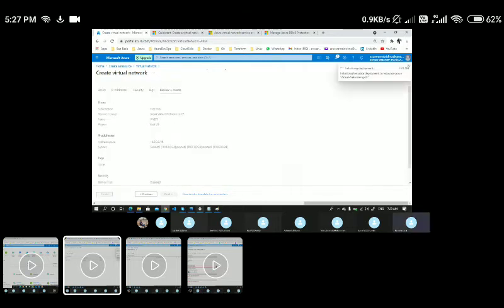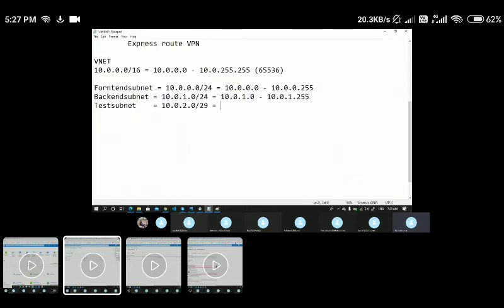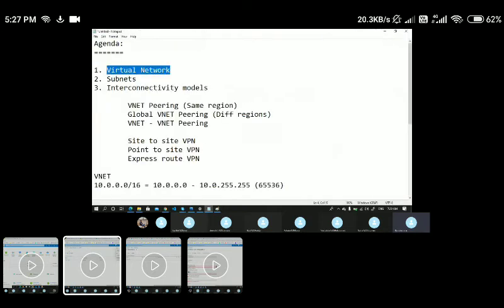So my validation is done. Let me create this particular VNet. These are the high-level steps involved while creating the virtual network. So this is about, at a high level, how we create the virtual network and how we segregate the subnets. Let's quickly discuss this particular VNet peering concept now.